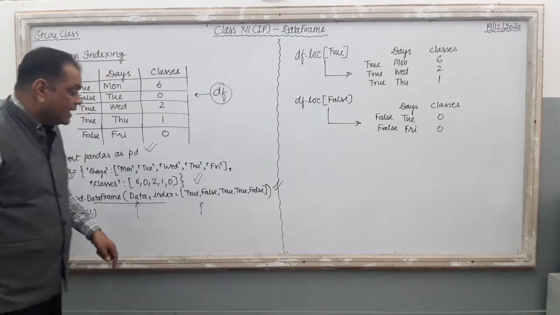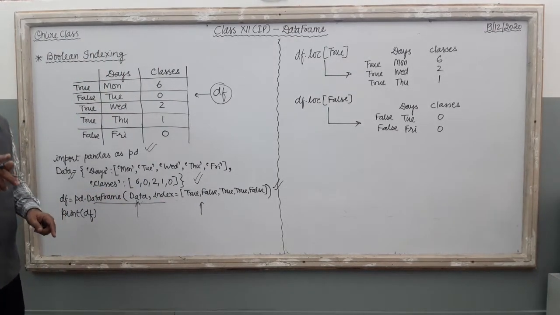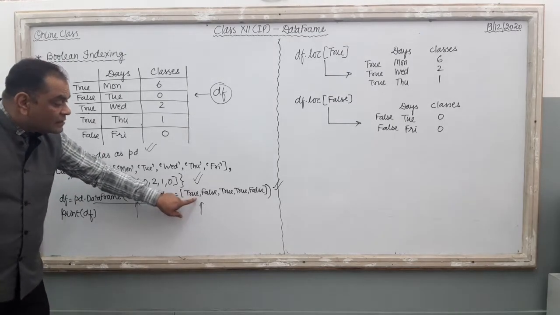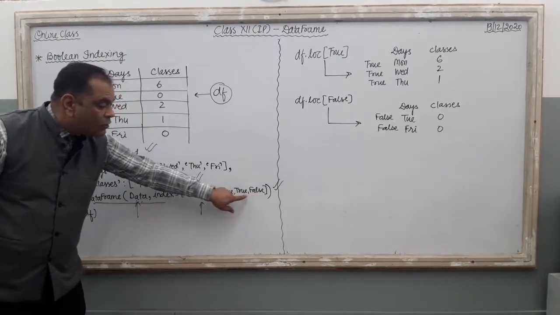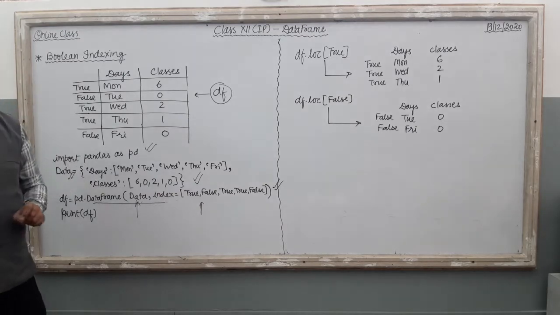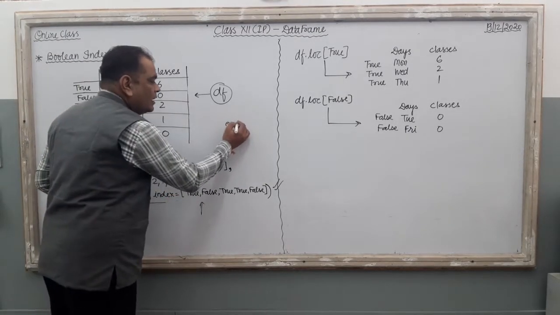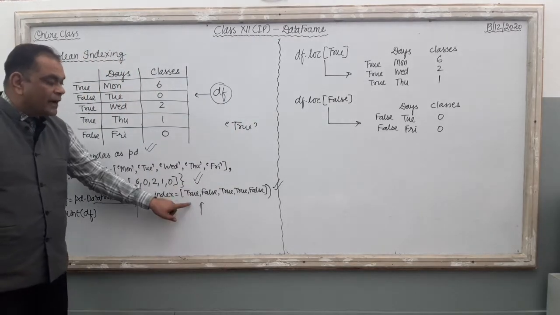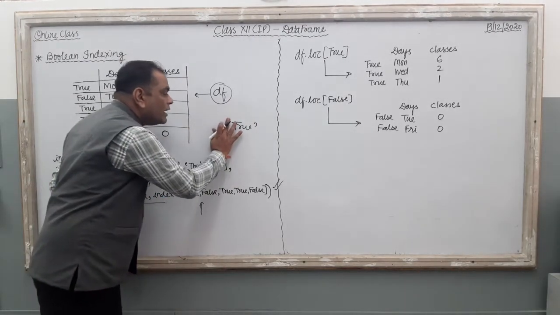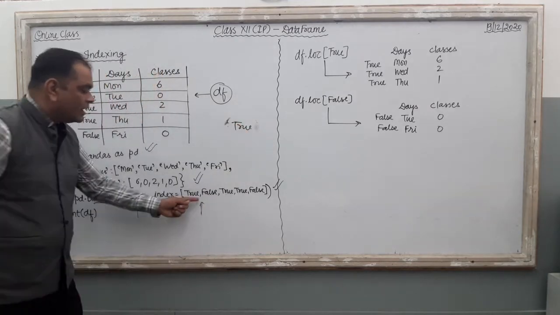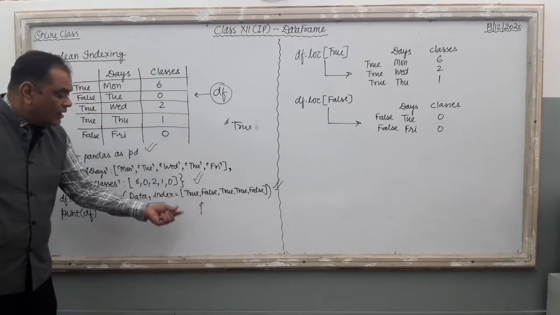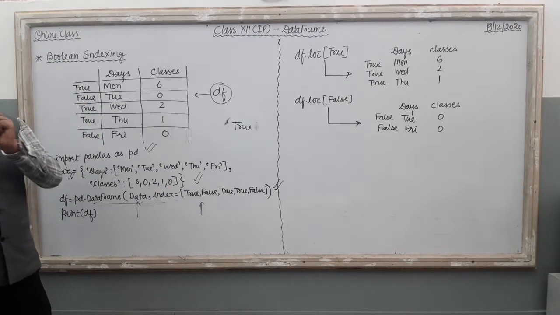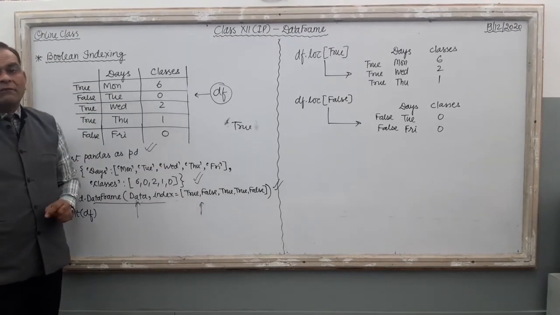Here the important thing is, if you are going to supply Boolean values, look at the index: there is no inverted comma surrounding these values. Earlier, we provided the string value in inverted commas. So if you provide the Boolean index, there is no inverted comma, and T and F should be in capital letters. This is the proper Boolean value, right?